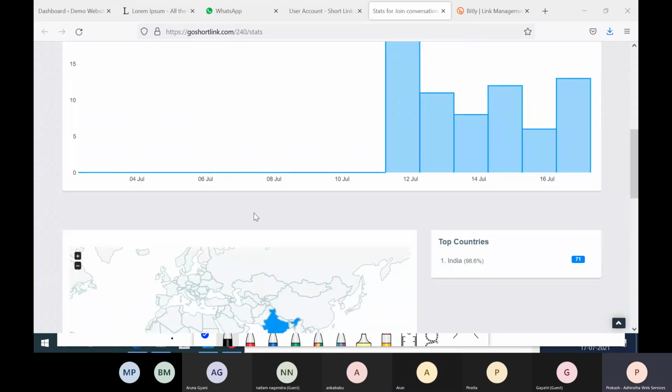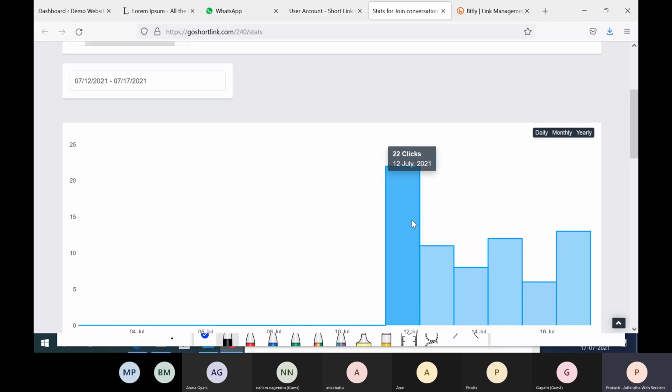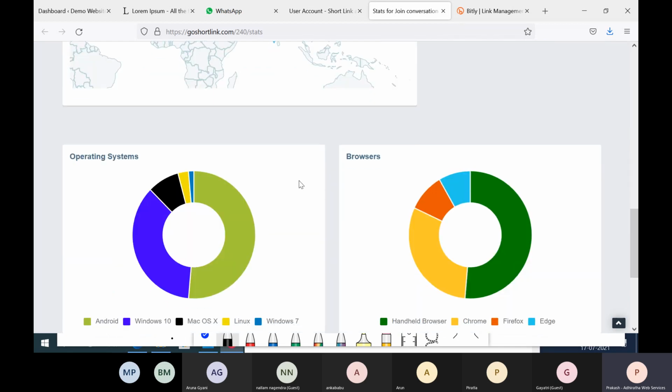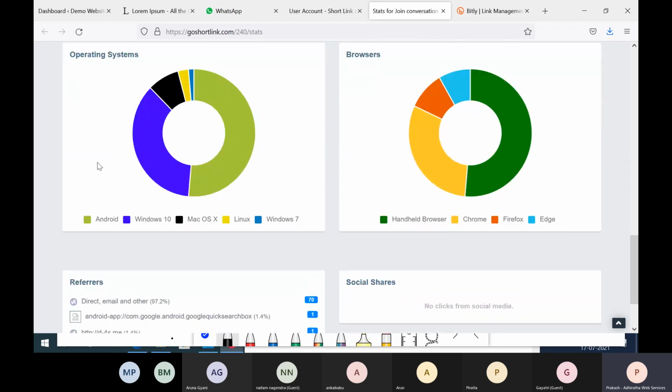Now if you come here, it will tell you how often you are getting clicks. If you come down, you will also know from which countries you are getting this traffic. Most of the clicks are from India only. If you scroll down, you will see operating systems: Android, Windows, Mac. Okay, we have Mac as well.